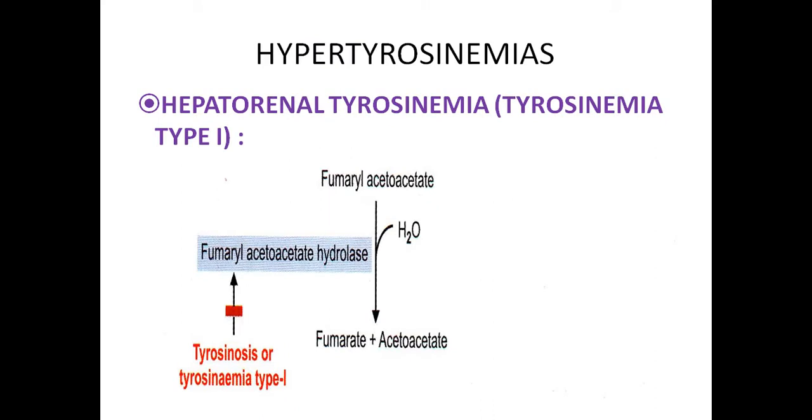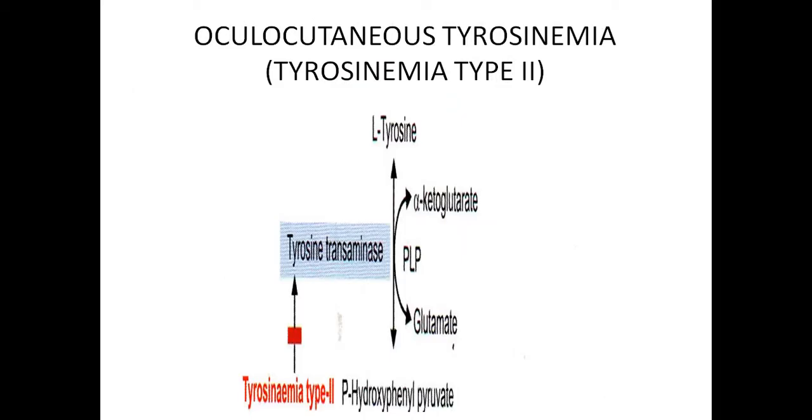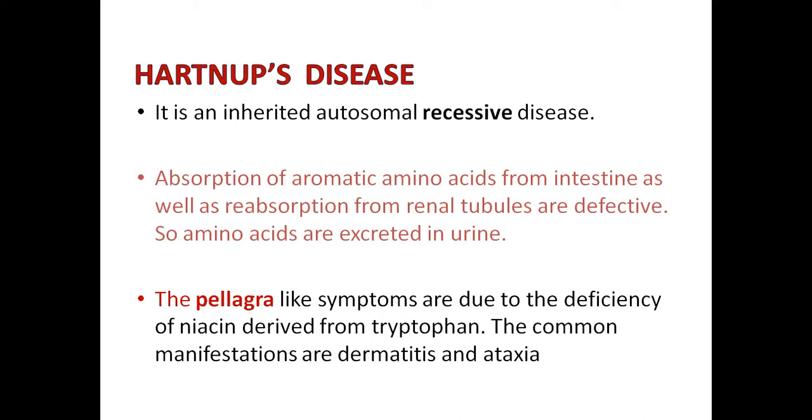Then hypertyrosinemia is also observed, meaning increased accumulation of tyrosine. This is because of the deficiency of the enzymes fumarylacetoacetate hydrolase and tyrosine aminotransferase. Tyrosinemia type 1 and type 2 are there. In the symptoms, mental retardation will be seen, keratosis of palmar surface, painful corneal lesions, photophobia, and increased excretion of tyrosine and tyramine in urine.